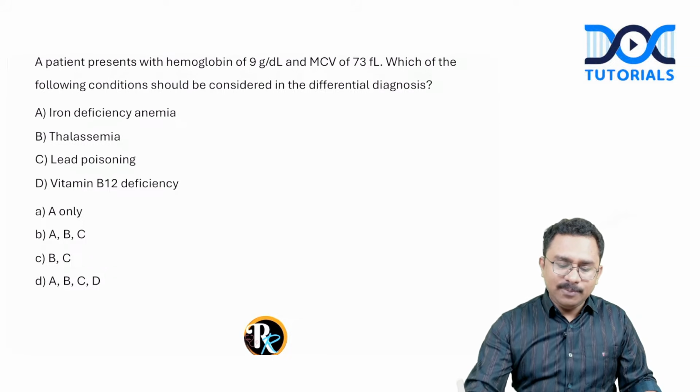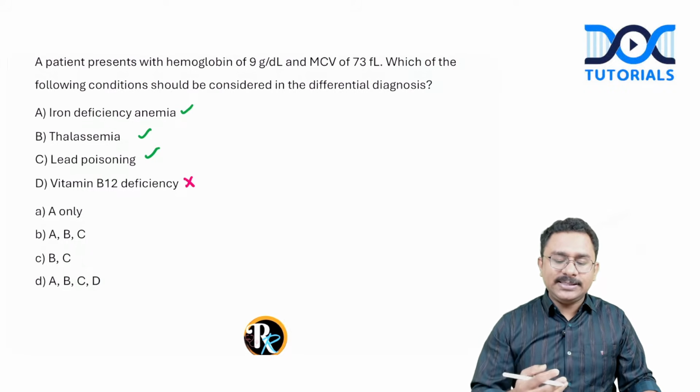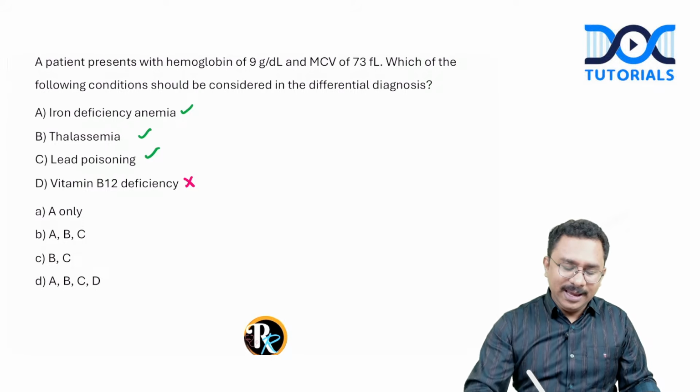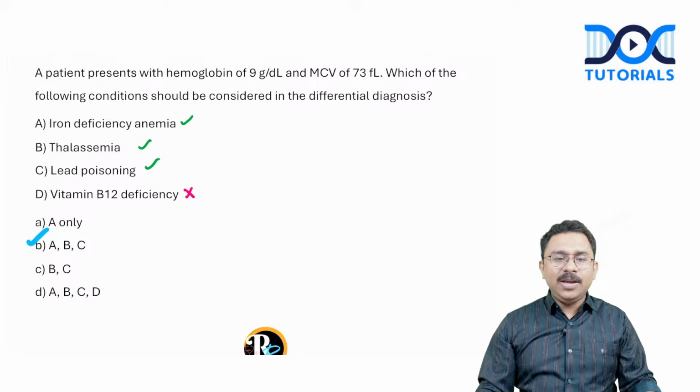So definitely I am going to consider iron deficiency, thalassemia and lead poisoning. But the last option, vitamin B12 deficiency, is only that of macrocytic anemia. So here the answer will be A, B and C. The option B will be the right answer for this particular question. Okay, right.